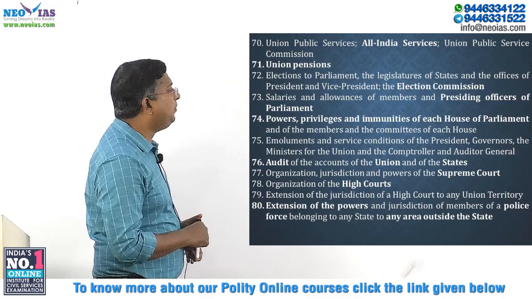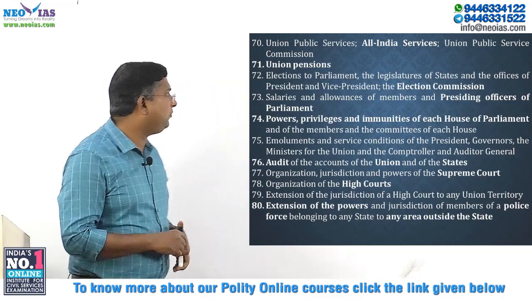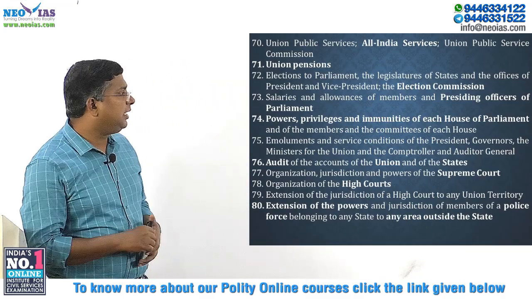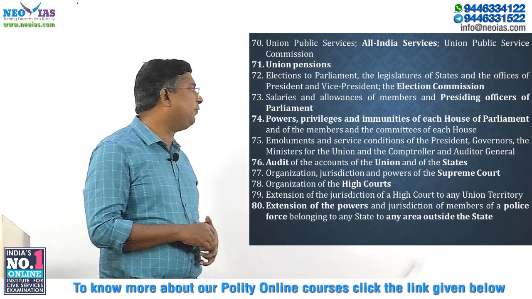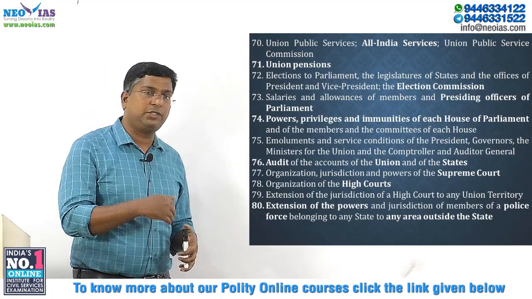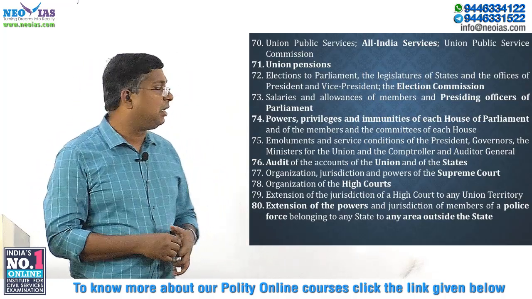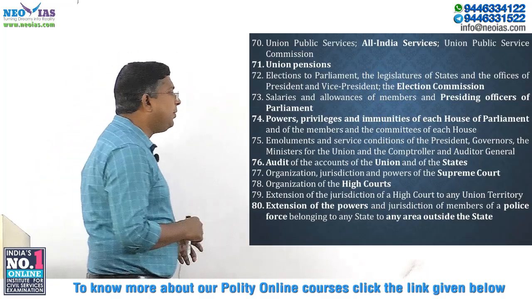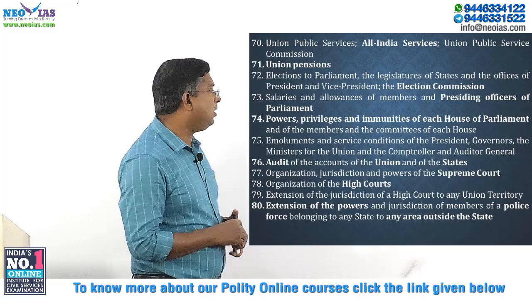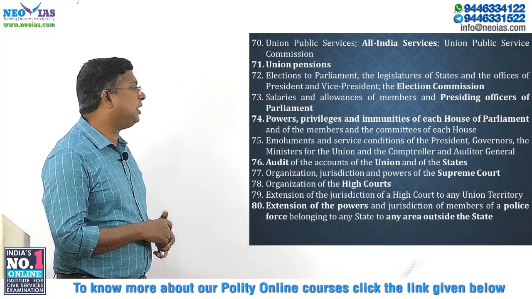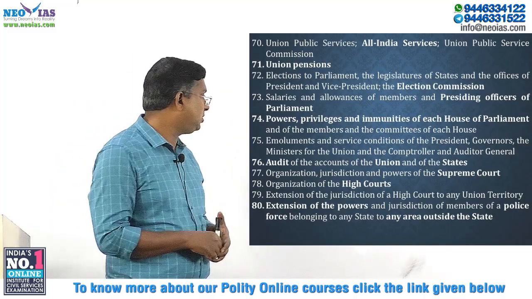Salaries and allowances of members and presiding officers of the Parliament come under the union list. Then the powers, privileges and immunities of each House of Parliament, that is Lok Sabha and Rajya Sabha, and of the members and the committees of each House come under the union list. Then emoluments and service conditions of the President, Governors, Union Ministers and CAG come under the union list.